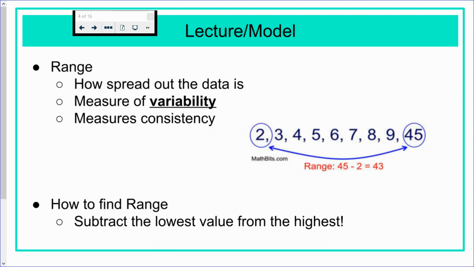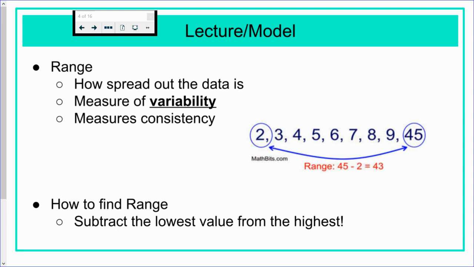Now for range. Range is a measure of variability. Measures of center, like mean and median, split things into two groups. Range tells you how consistent the data is. Meaning, is everyone together or is it all over the place? To find the range, you subtract the highest and lowest value.